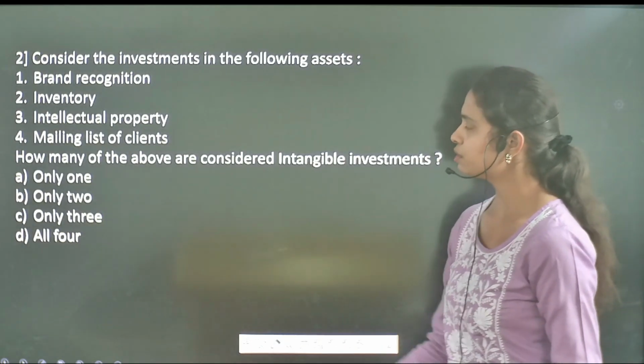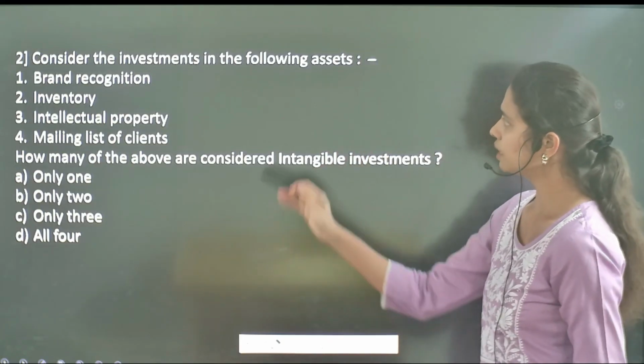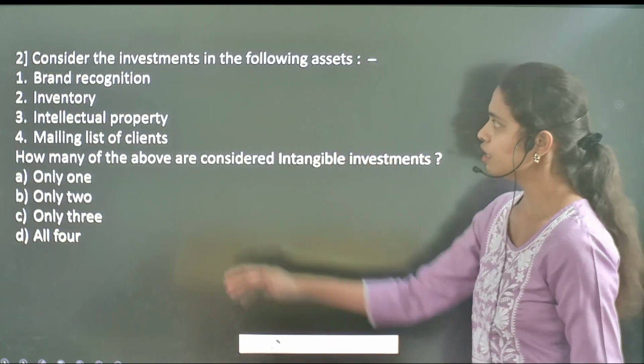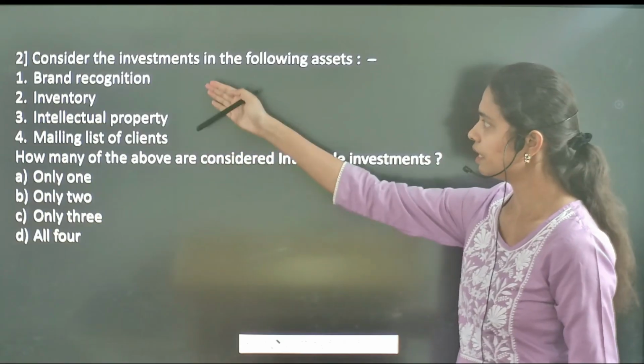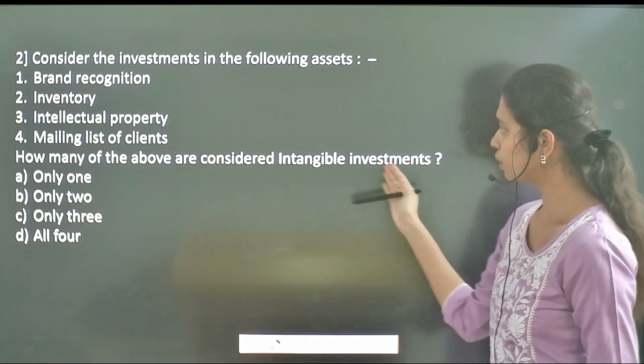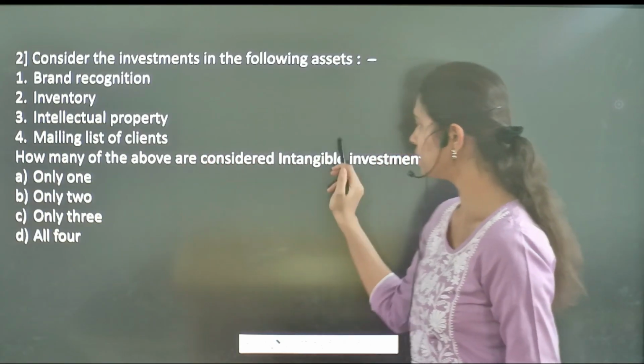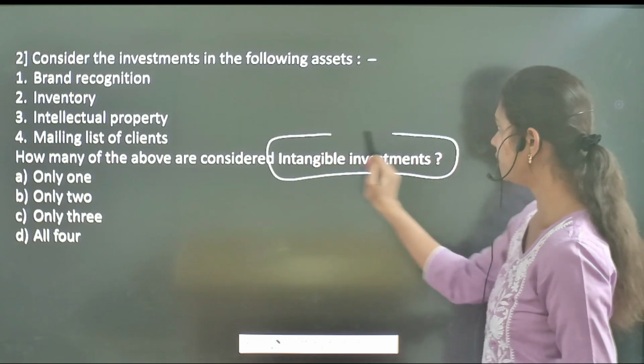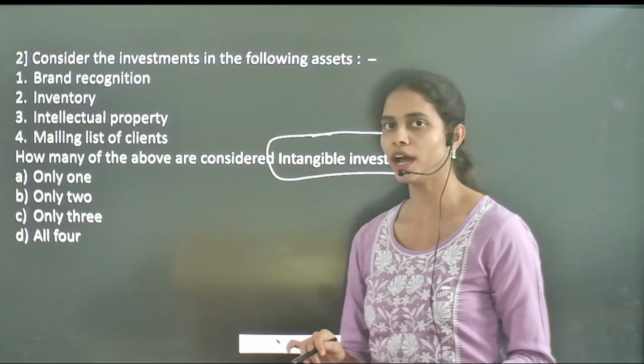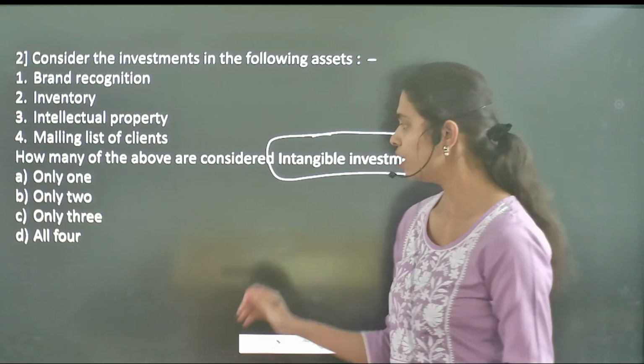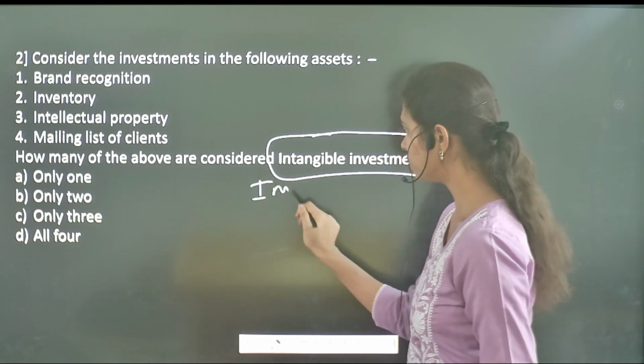Now the next question: consider the investments in the following assets. Here it has given different assets, and the question is how many of the above are considered as intangible investments. First and foremost, you have to understand the different types or forms of investments.